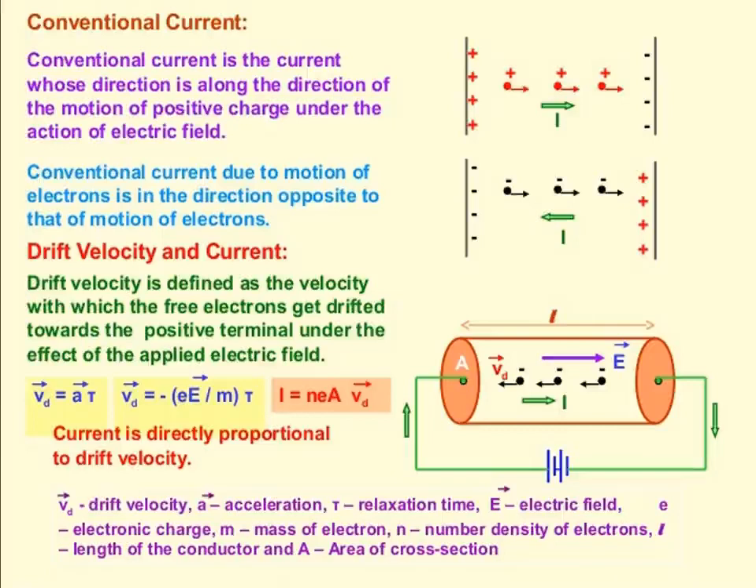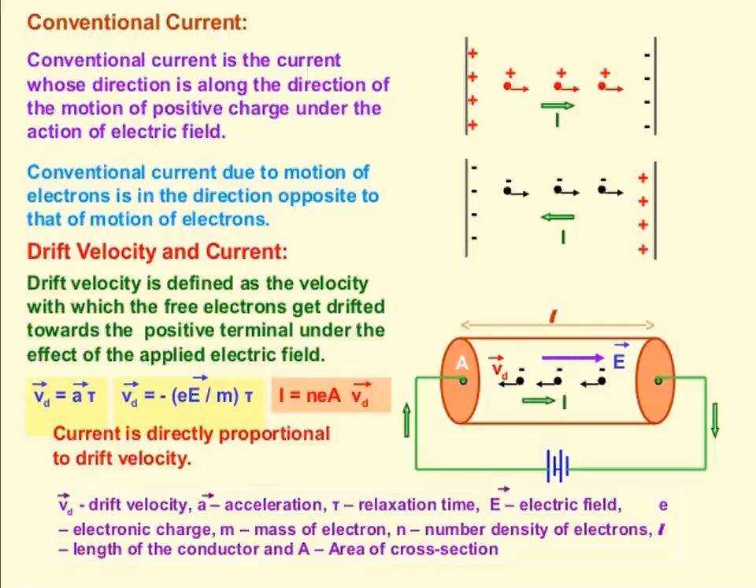So at that time, they need a velocity. That velocity is called drift velocity. The drift velocity is defined as the velocity with which free electrons get drifted towards the positive terminal. See the picture: the drift velocity is coming towards the positive terminal under the effect of an electric field. There is an electric field and the electrons drift towards the positive terminal.